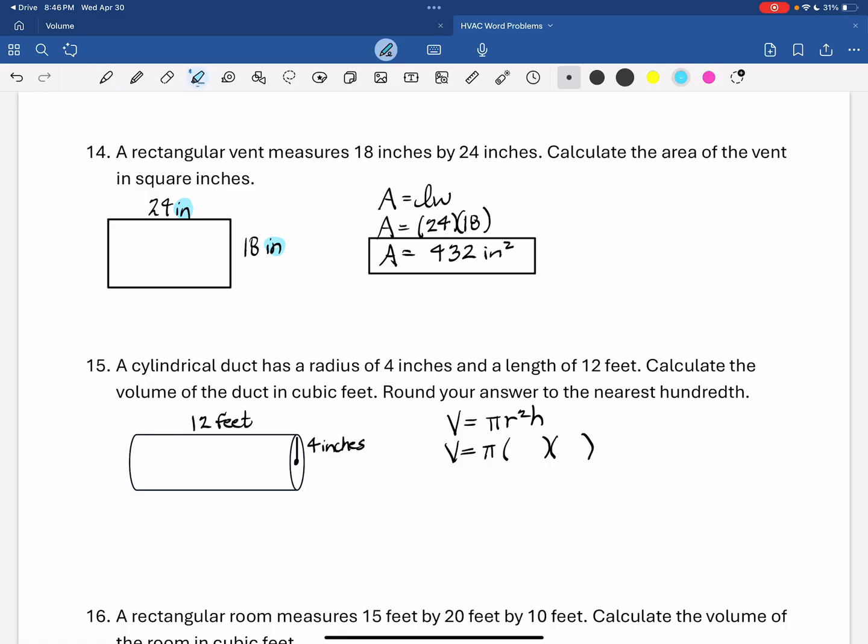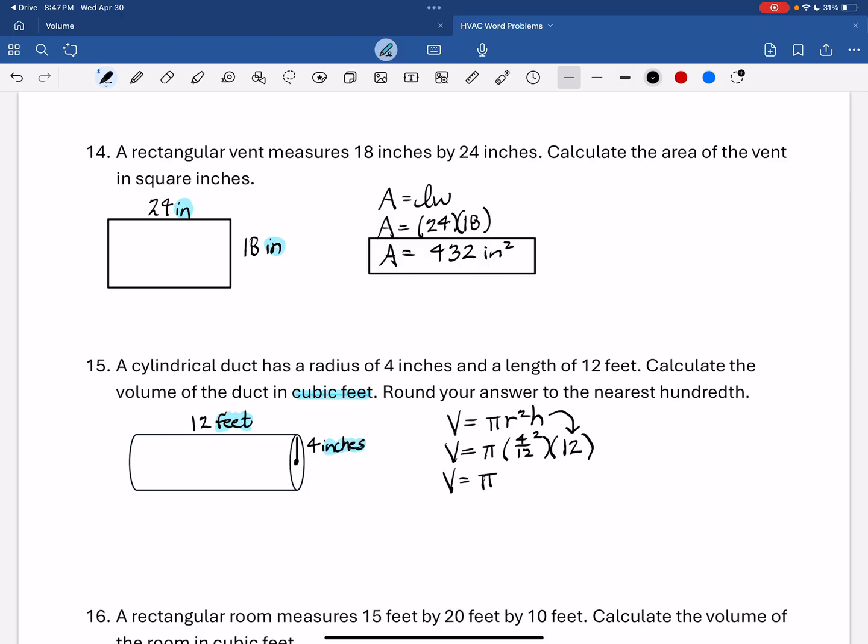Did you catch it? We have a problem. They don't match. And the question wants cubic feet. So I don't want to mess with that 12. He's already in terms of feet. So 12 is your height. 4/12 is your radius.